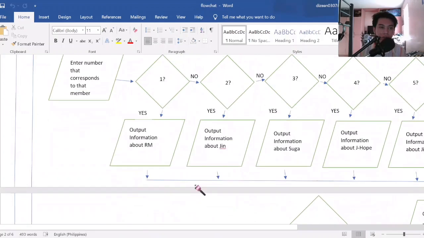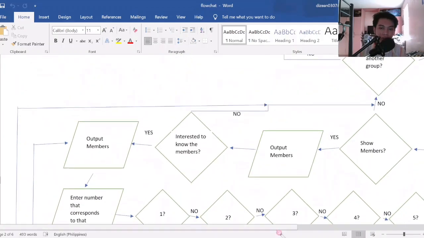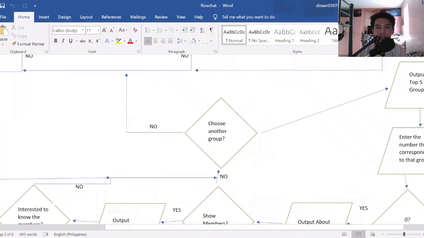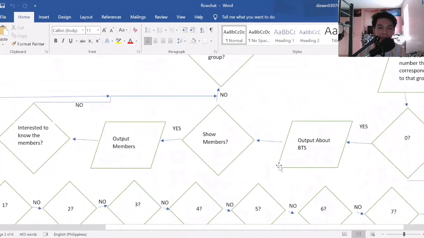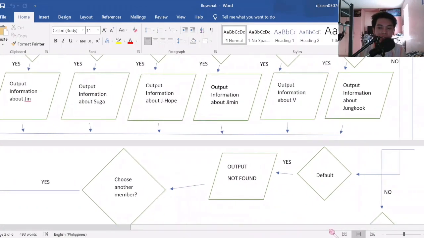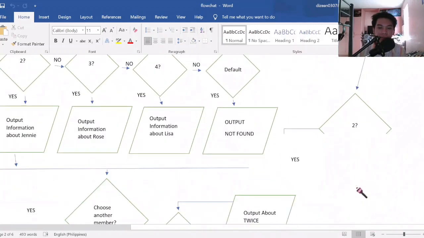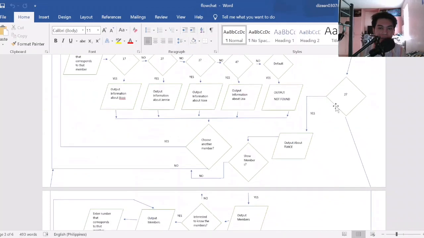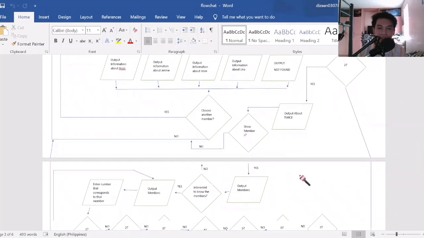Then if no, it will go here to choose another group. And if yes, it will again show the top 5 groups. If no, it will stop the program. So it is basically the same with all the other cases here. If 2, then output about Twice. Then it is the same process.